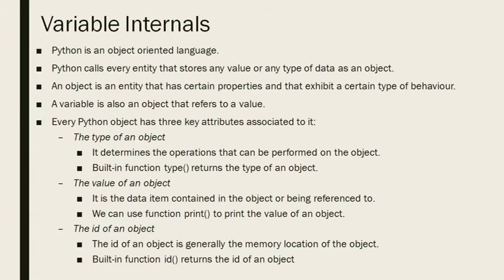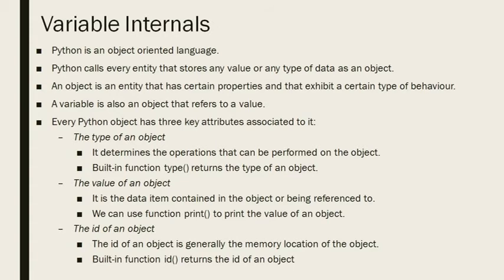Now you will be concerned about what an object is. An object is an entity that has certain properties and exhibits a certain type of behavior. For example, you have an orange, which is a fruit.